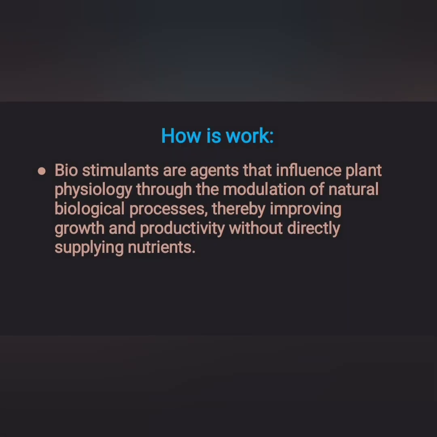Now, how do biostimulants work as agents? Previously I said biostimulants are substances or microorganisms which do not directly provide nutrition to plants, but influence plant physiology through the modulation of natural biological processes, thereby improving growth and productivity without directly supplying nutrients.